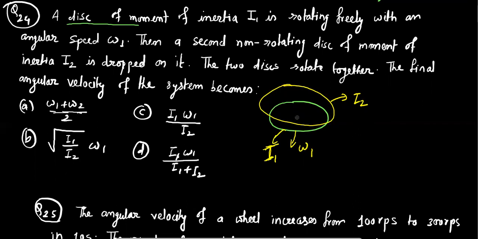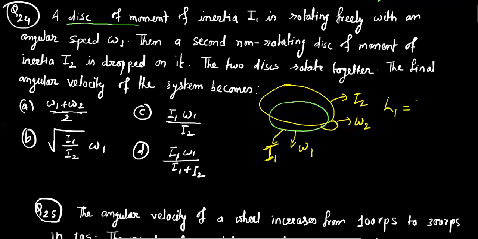After dropping the second disk, these two disks rotate together. That means their combined angular velocity is supposed to be omega 2. And as there is no external force or external torque acting on this system, we can easily use the concept of conservation of angular momentum.